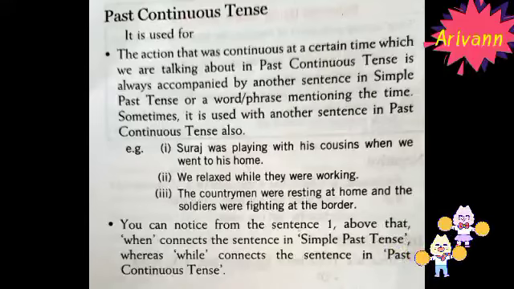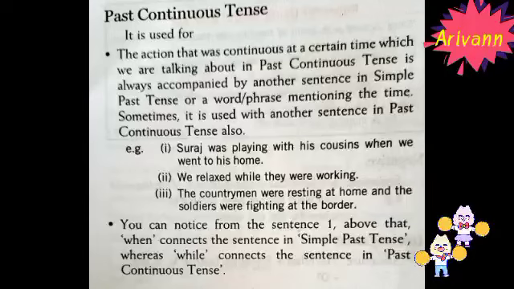Next one is past continuous tense. See that the action that was continuous at a certain time, which we are talking about in past continuous tense, is always accompanied by another sentence in past tense or a word or phrase mentioning the time. Sometimes it is used with another sentence in past continuous tense also.